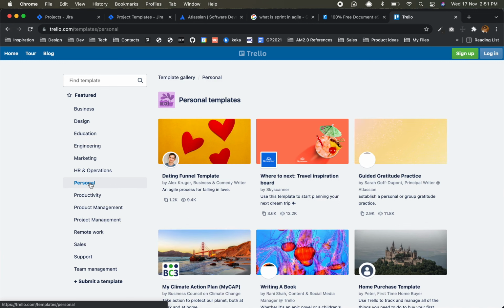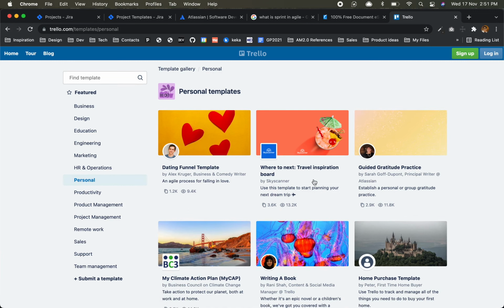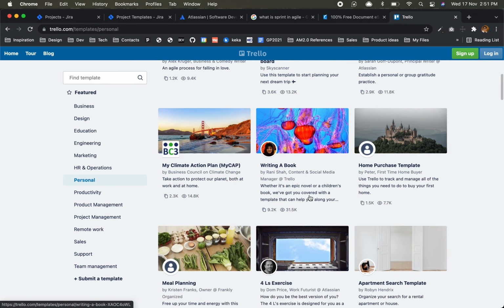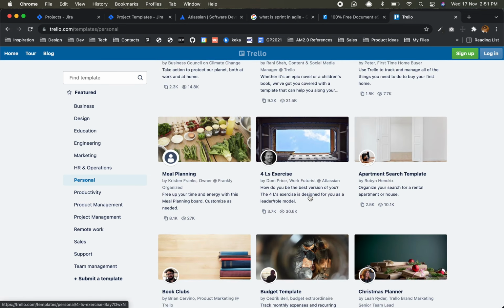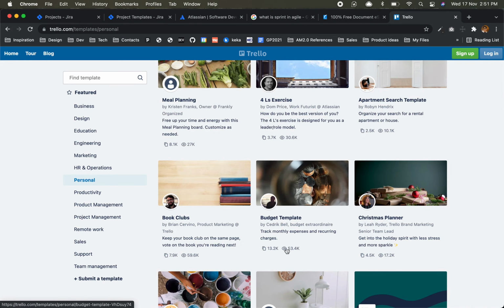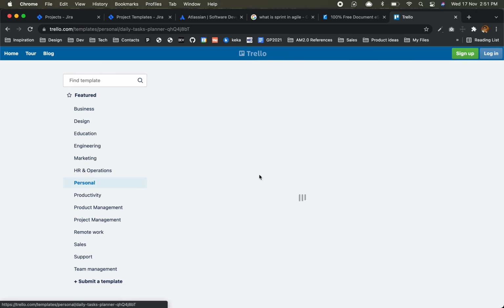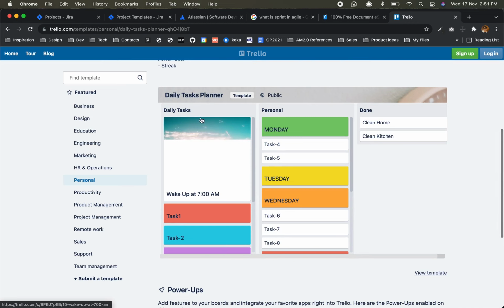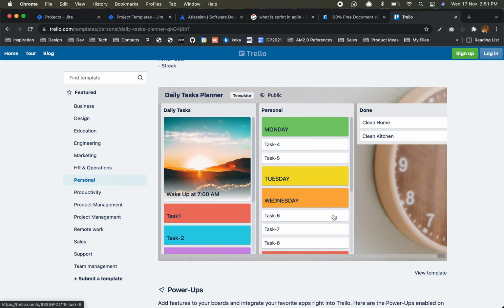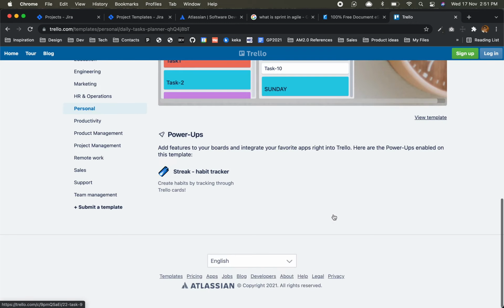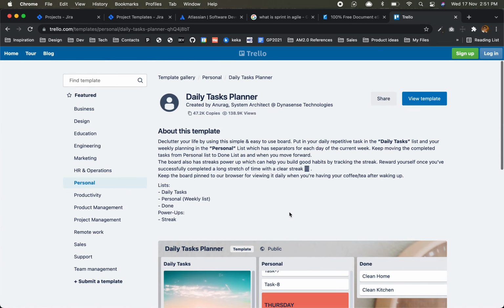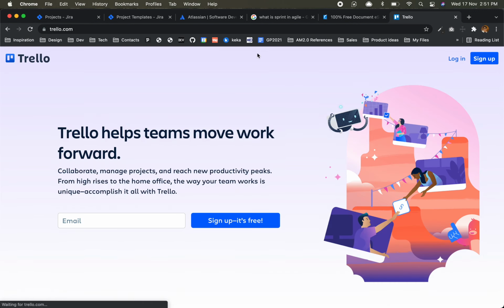People use it for planning something, like a travel inspiration board, or different ideas. Budget template, how you budget your personal expenses, or daily task planner. That's why it is very popular, that you can customize and use it for any purpose, not only for development.